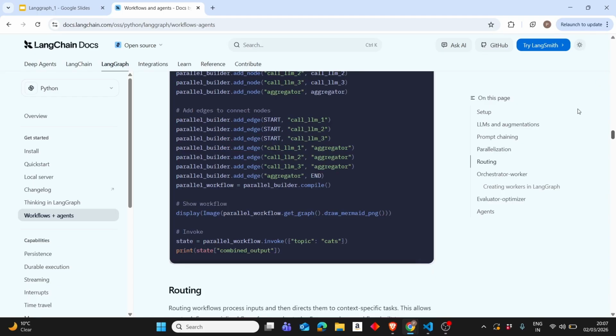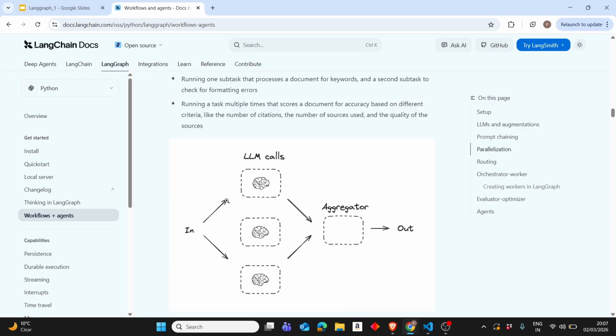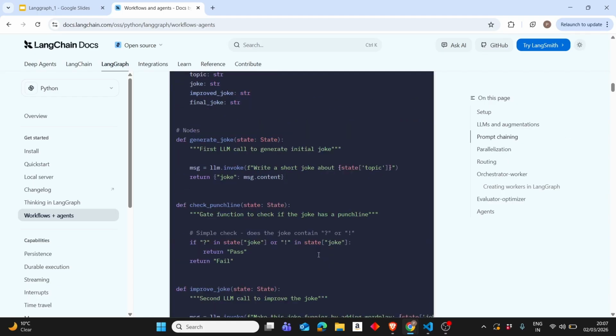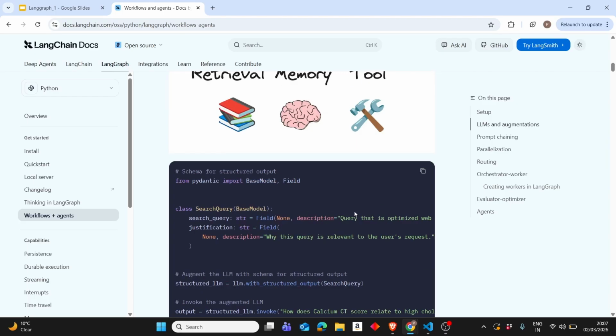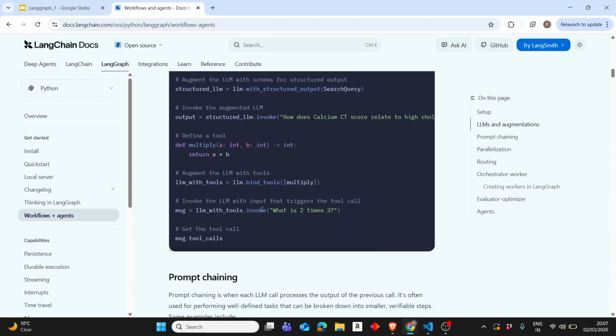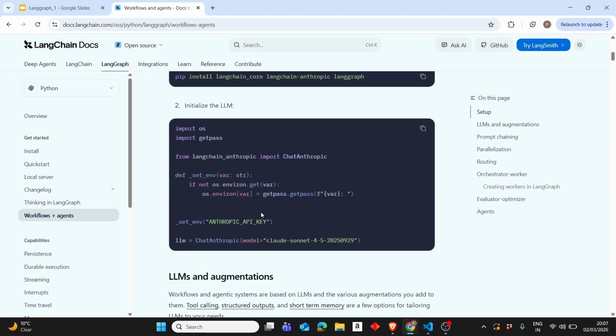If you go to the official documentation here, you can see there are parallel workflows that aggregate. You can see there is prompt chaining. You see there is some gate where you can have a conditional edge or conditional node, right? So if you go through this documentation now, you might be a bit comfortable now. Okay, here they're using the Anthropic API key, but we will be using the OpenAI API key. So stay tuned. Thank you.